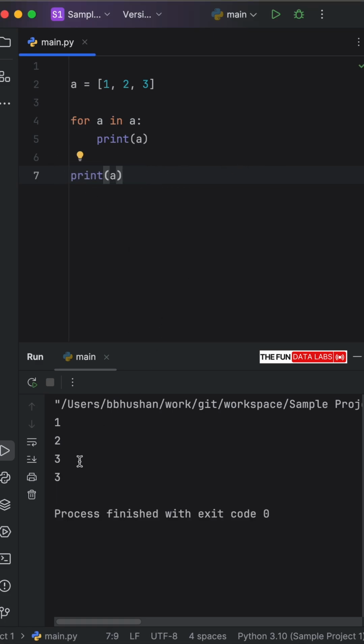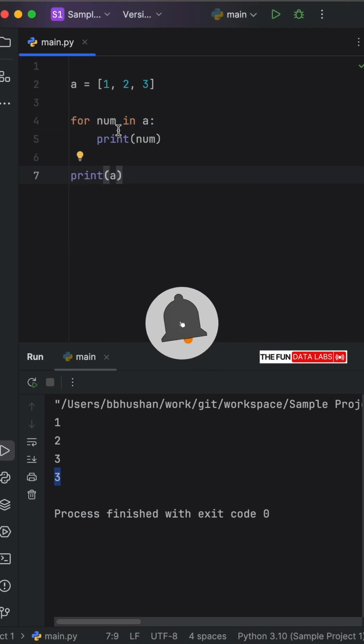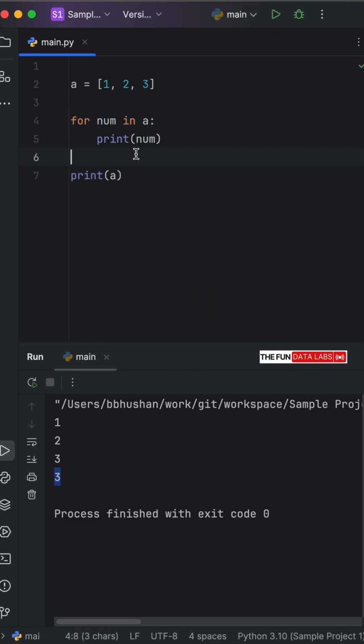So as soon as you print A at the bottom, you'll notice that it's going to print the last value that it grabbed from the list. So always make sure that you're using a creative name when you're looping through a list, because you do not want to accidentally change other variables.